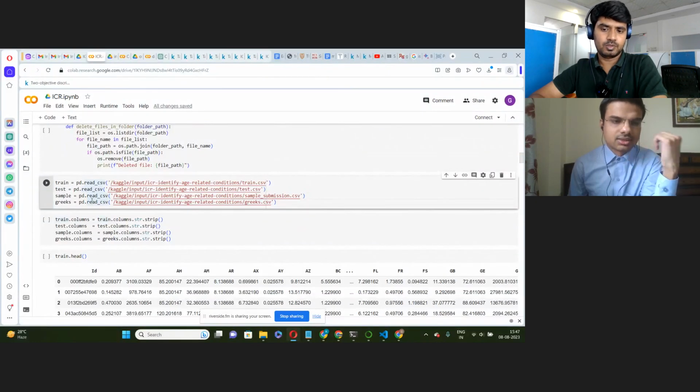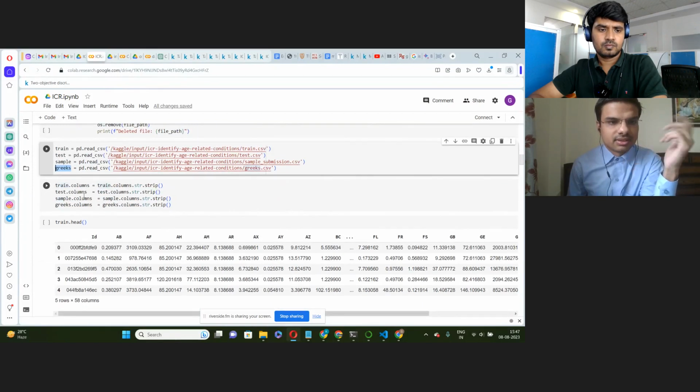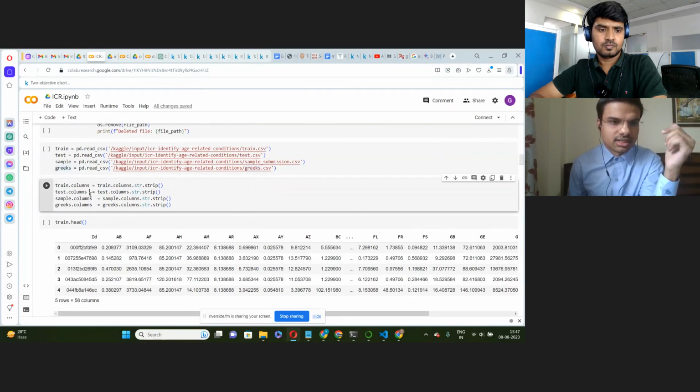Yes. Here we have loaded the data sets. First one is the train data set. Second one is the test data set. Then here is a sample showing how the submission should look. And then there is this additional library, which we can use or not, but we have used it in this project.